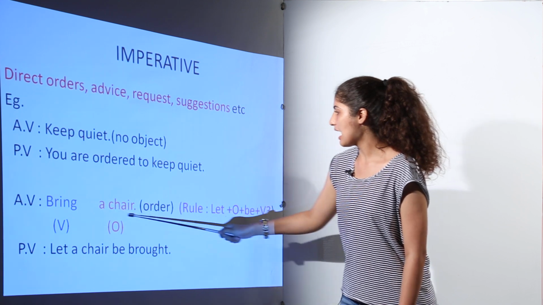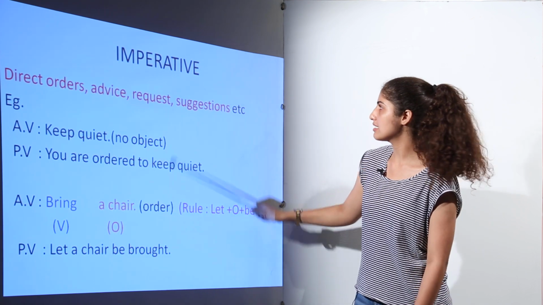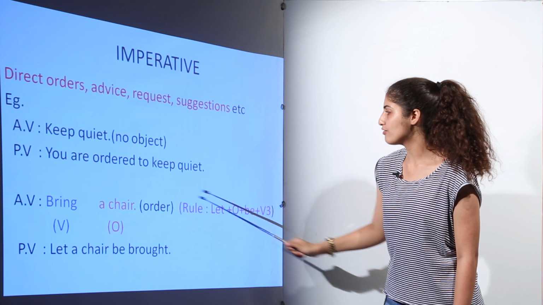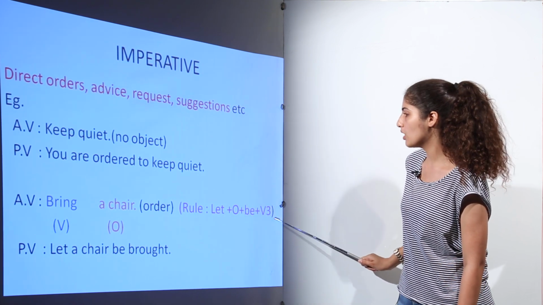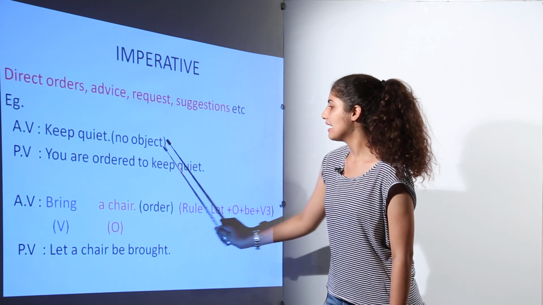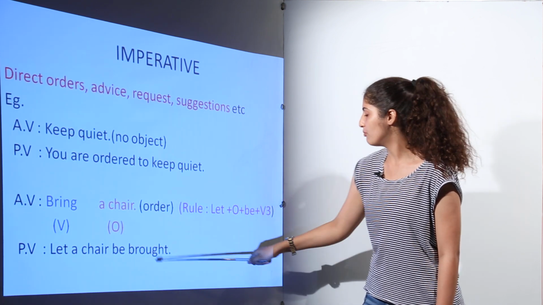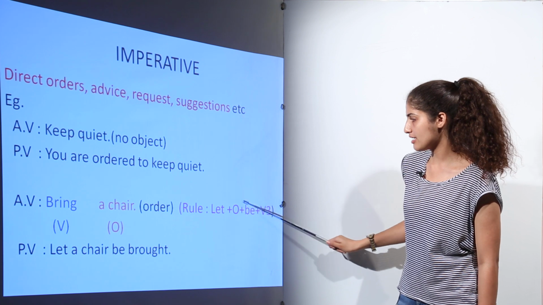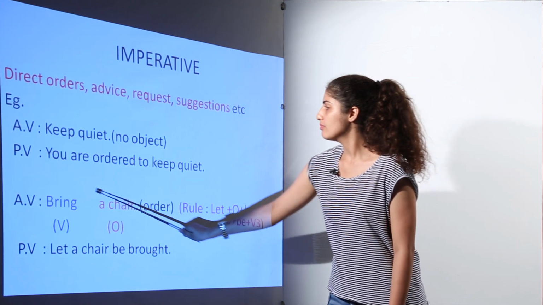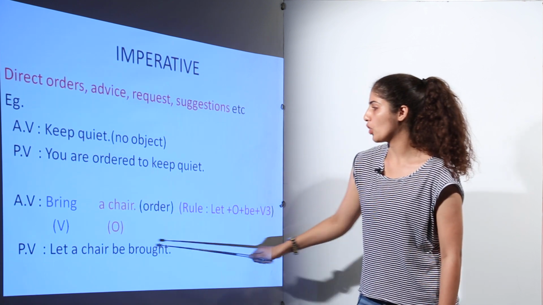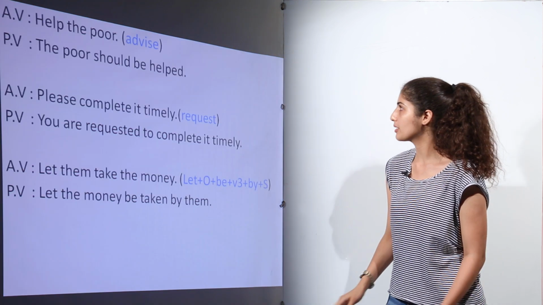Next is: bring a chair. Again this is an order, an imperative kind of sentence. So we have to follow this rule: let plus object plus be plus verb third form. So we can say: let a chair be brought. Let a chair is used as object, then be, and the verb third form. The third form of bring is brought. So: let a chair be brought.